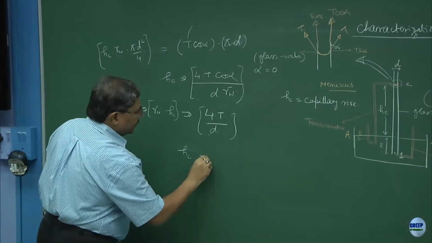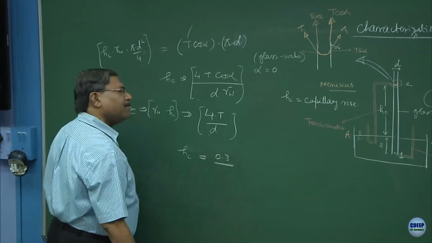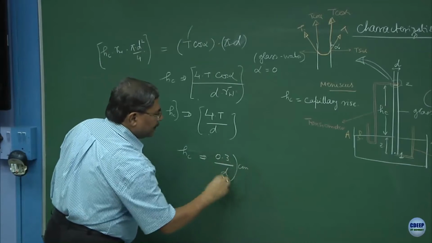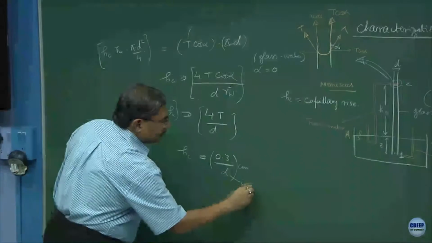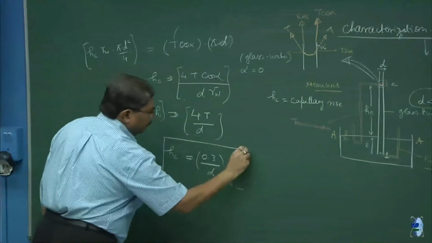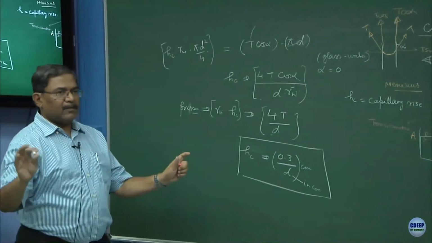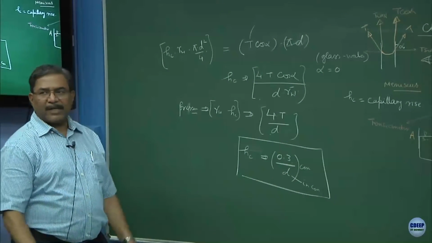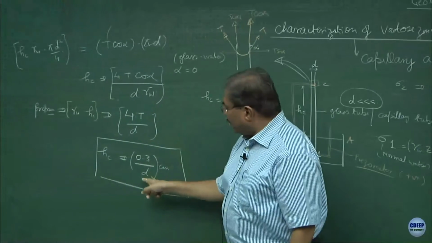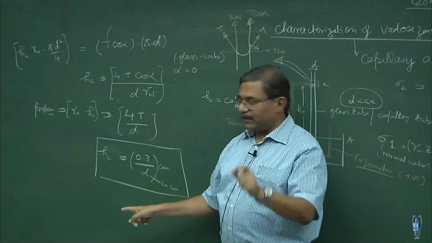They say Hc is equal to 0.3 upon D, and this is in centimeters, where D is also in centimeters. This is a thumb rule equation which has been derived by people. Now, concentrate for a minute, you will understand a lot of geotechnical engineering without much effort. The interpretation is like this: D is the diameter of the pores in the soil mass, correct?